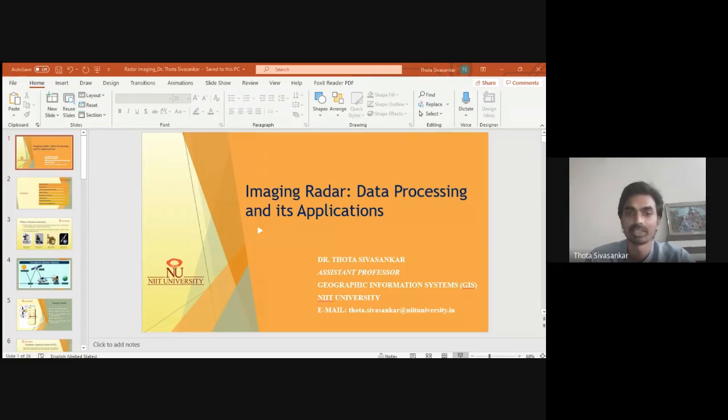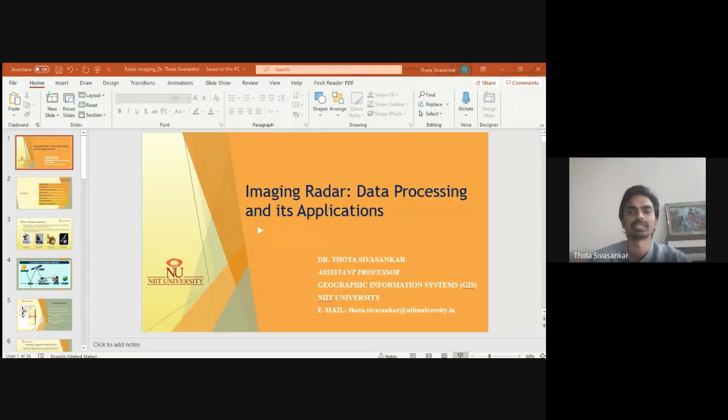And geometric distortions. We especially look into these aspects because geometric distortions are higher in imaging radar than in any other remote sensing technique. And this session will end with the applications of imaging radar.